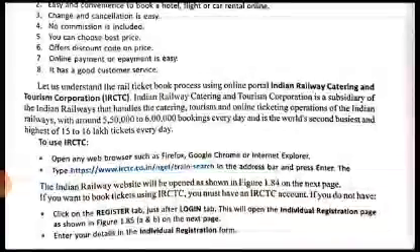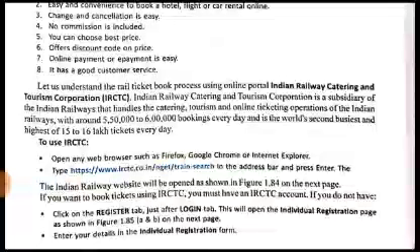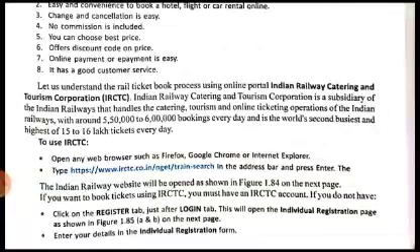Open any web browser such as Firefox, Google Chrome or Internet Explorer, then type this URL. This is the URL of the IRCTC website: https://www.irctc.co.in/nget/train-search. When you type this URL in the address bar and press enter, or click on the button, you will get a page for searching trains. The Indian Railways website will open as shown in figure 1.84 on the next page.